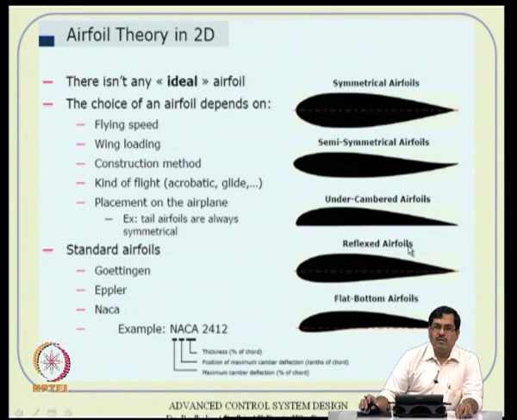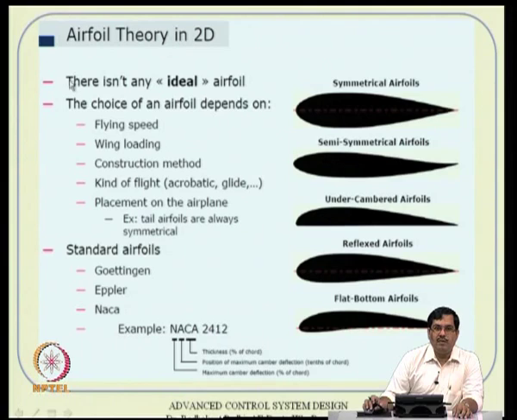Going a little bit into aerofoil theory, as aerodynamic people call it, there are various ways. Suppose I take a wing and cut it vertically, then I will see sections like this, and these sections play a very good role in generating lift, and there are a variety of ways of designing them for different applications.